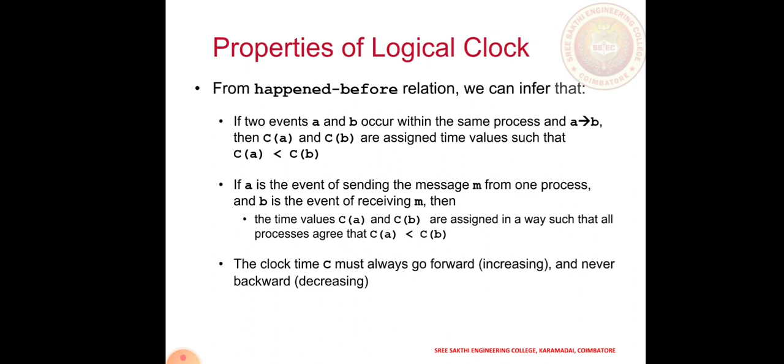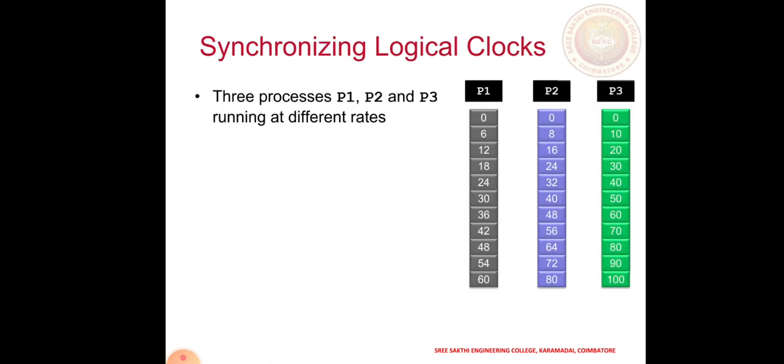The clock time C must always go forward and never backward. Yes, because a first event should be a forwarding event, and the second event should be a following event of the first one. It should not be a backward event. How does the synchronization happen?